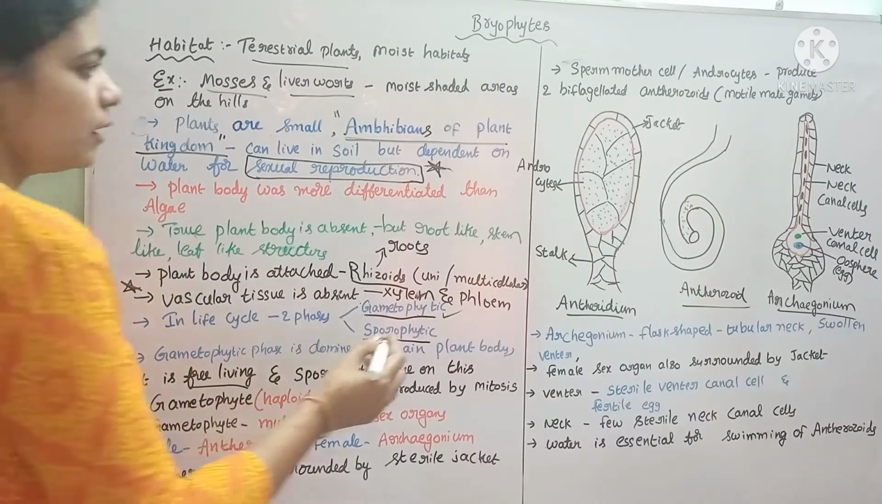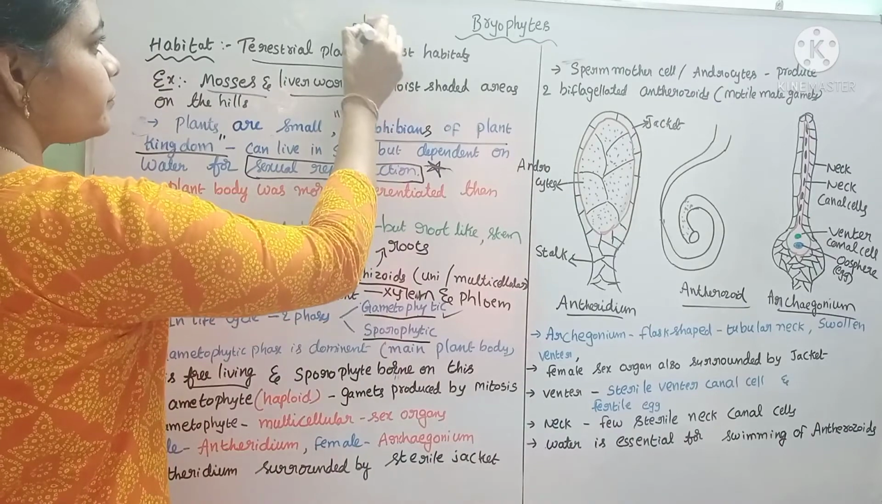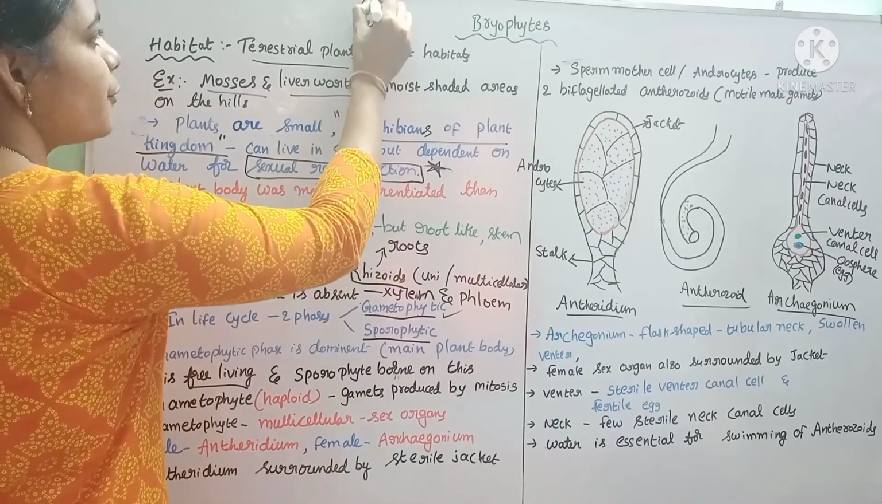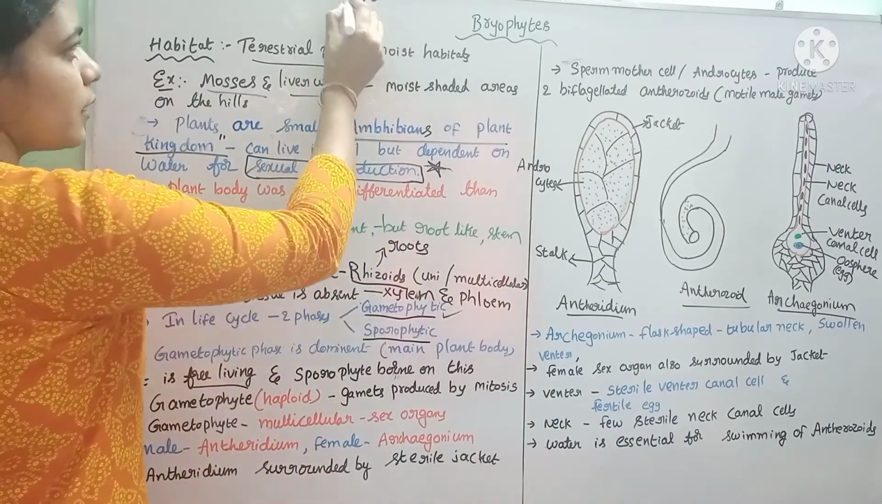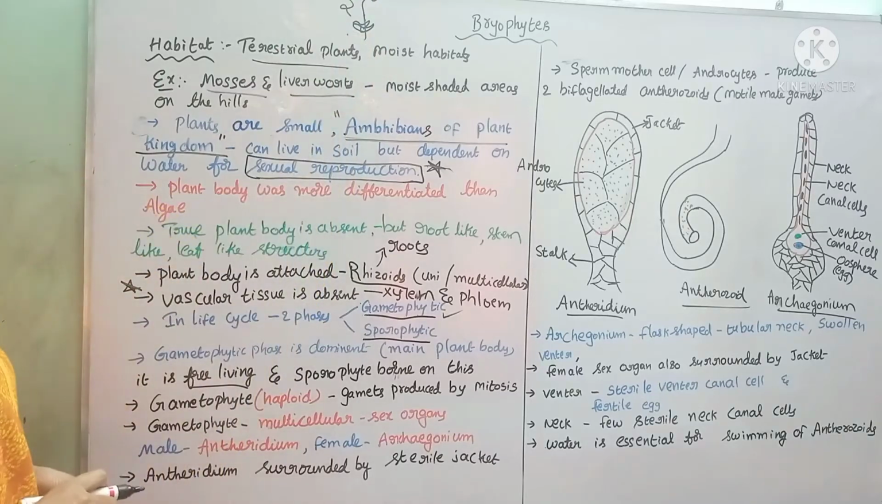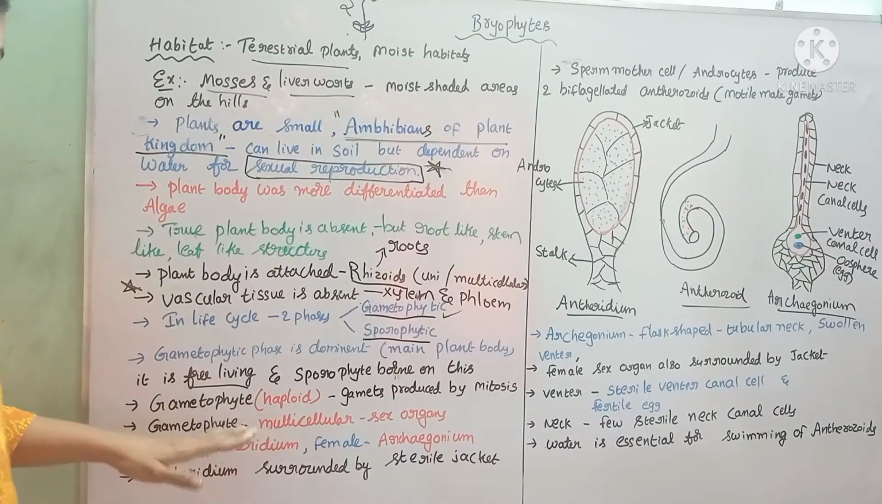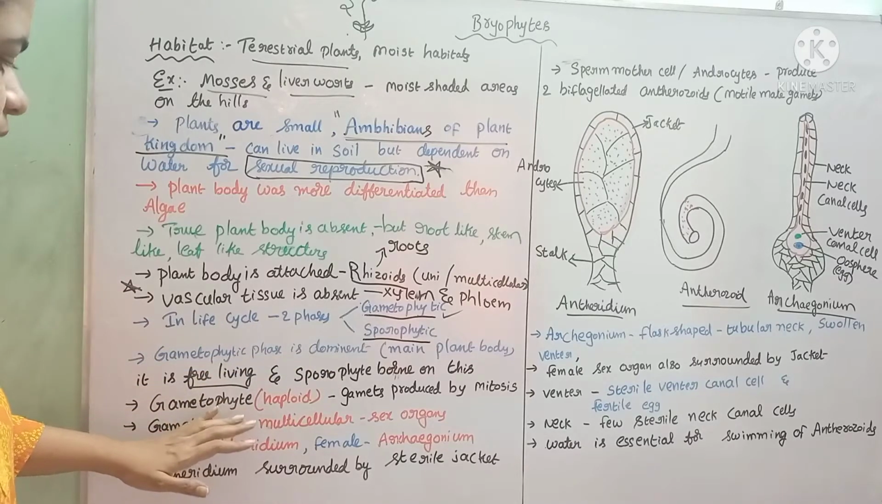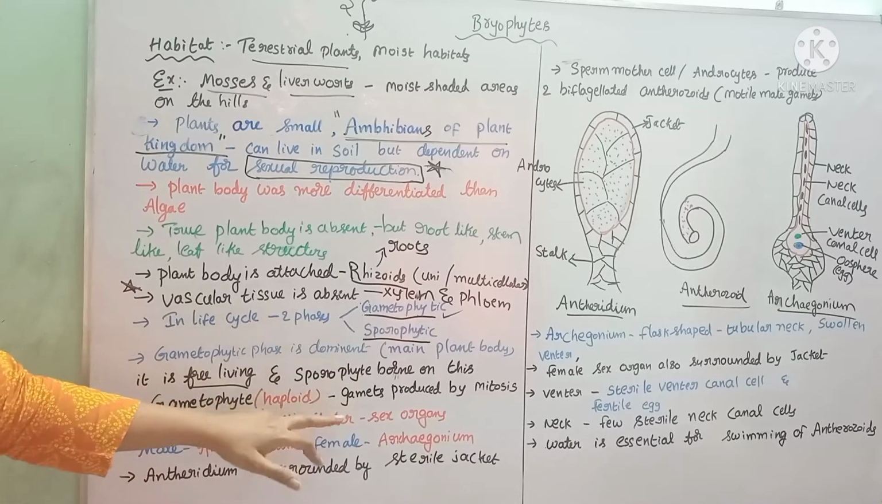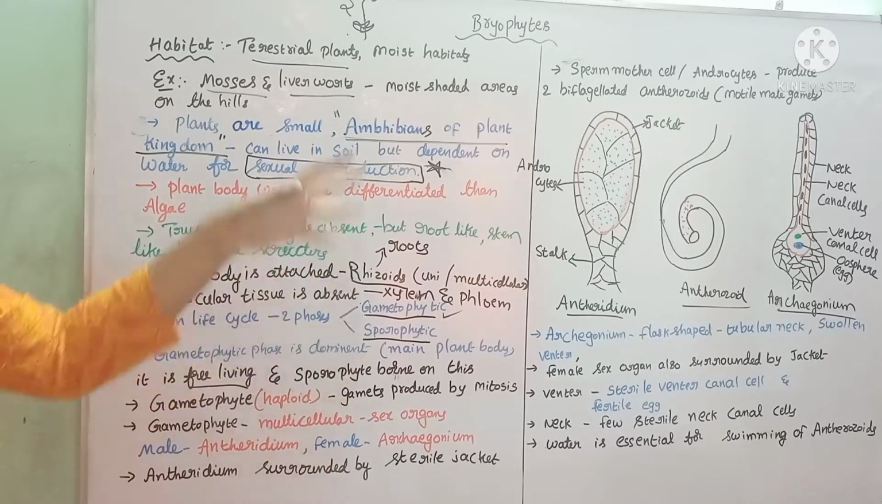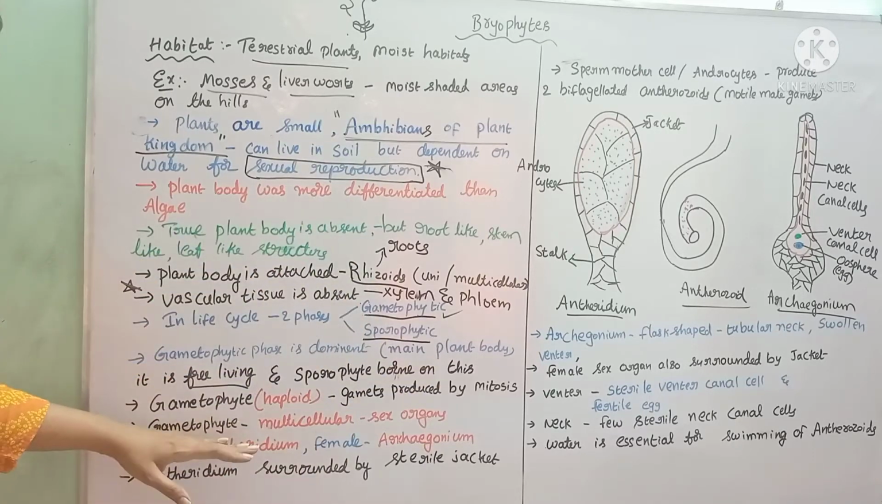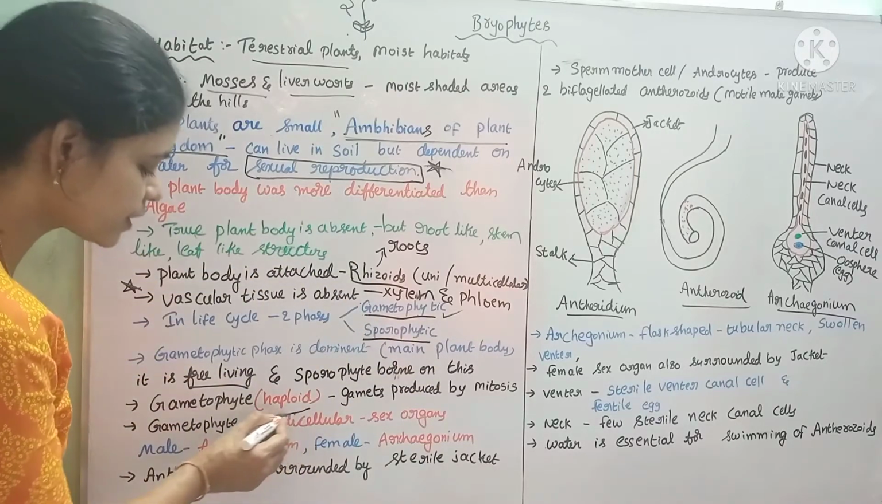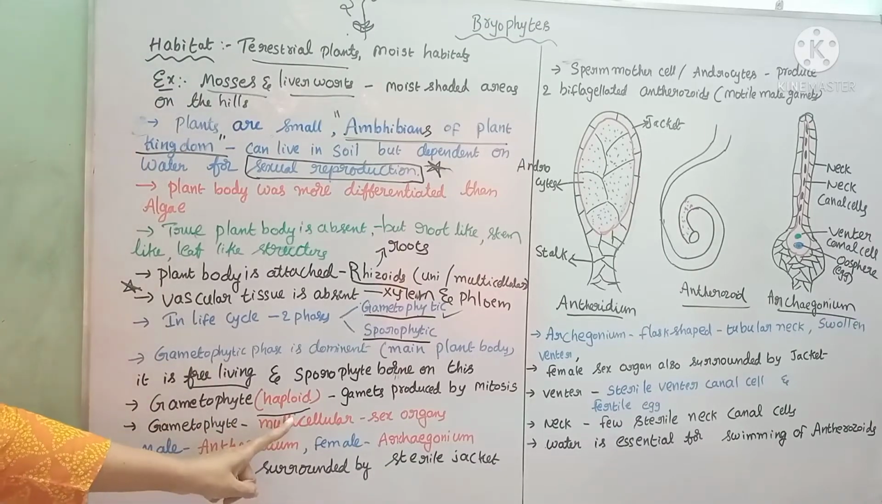For example, this is the gametophyte. On this, the sporophyte is growing. The sporophyte grows on the gametophyte. Here, the gametophytic phase is the dominant one, which is the main part of the plant, which is free living. The sporophyte is born on the gametophyte. The gametophyte is in the haploid condition.